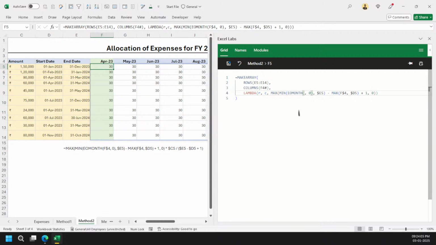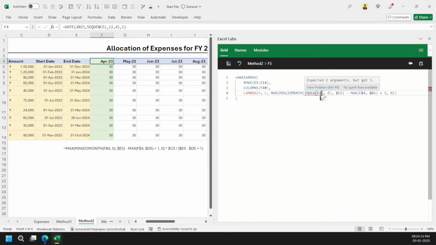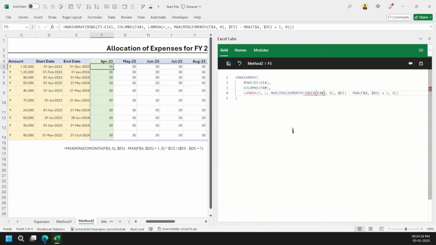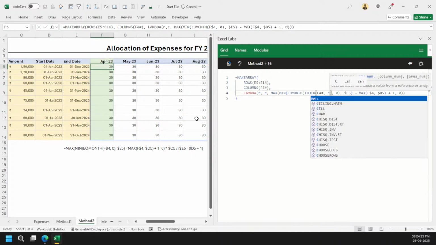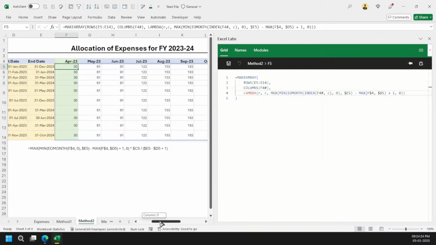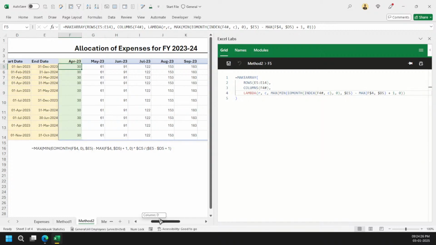So what I'm going to do here, index, then F4 here to grab this range because it is spilling, right? So I can do this, and then simply because this is in columnar format, I just want the C. Okay. The moment I do that, just see here, something has changed. Okay. So things are changing now. So it is calculating now. You can see that it is calculating at least this much. Okay. Months. So now I can again come here and do this whole copy paste. And again, I can